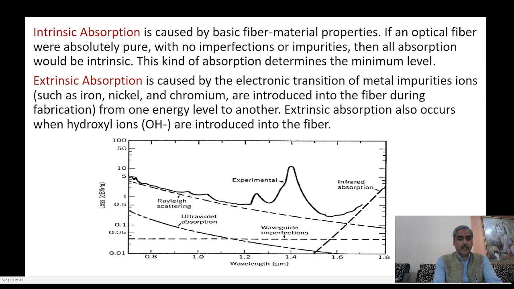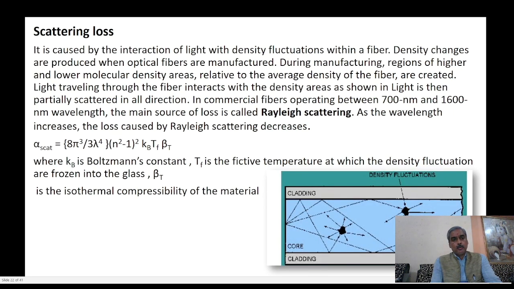Now, we introduce scattering loss. A scattering loss is caused by the interaction of light with density fluctuation within the fiber. Density changes are produced when optical fibers are manufactured.